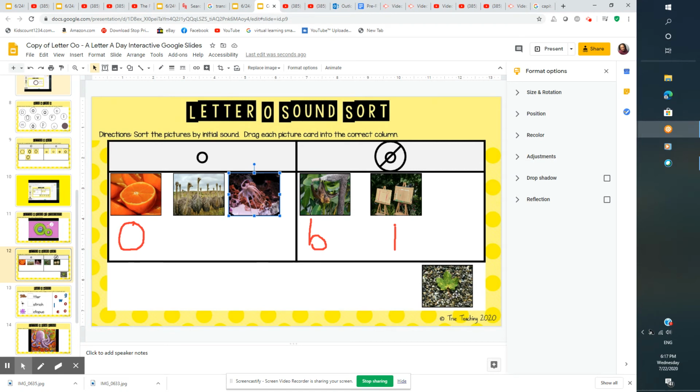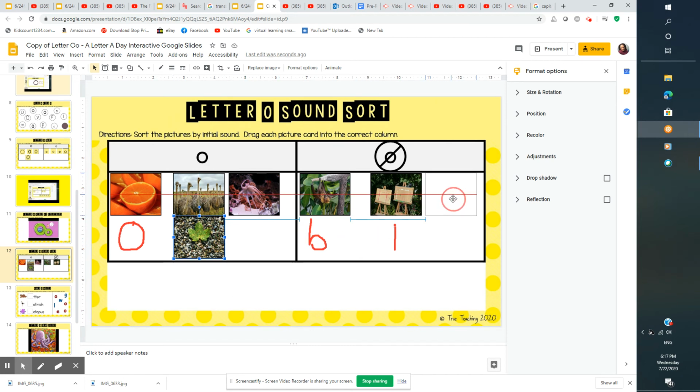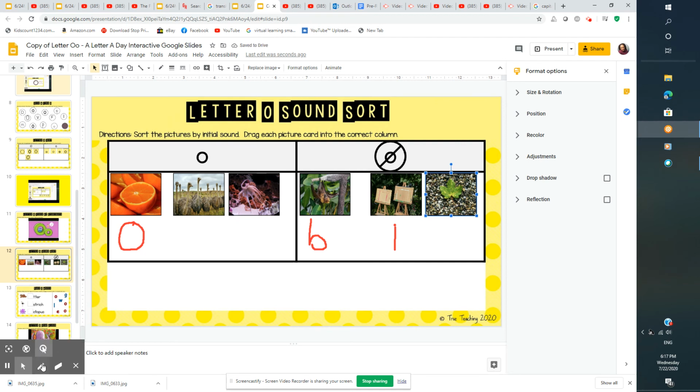Yes. Great job, friends. Does a leaf begin with the letter O? Leaf. No. Leaf begins with the letter L. L for leaf. Very good, friends. Thank you for playing. Does it begin with O or not?